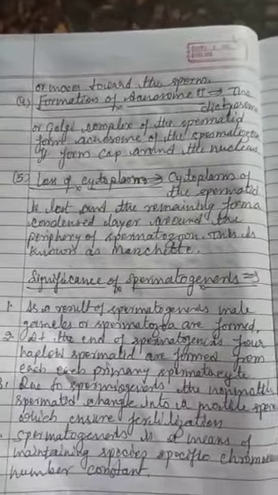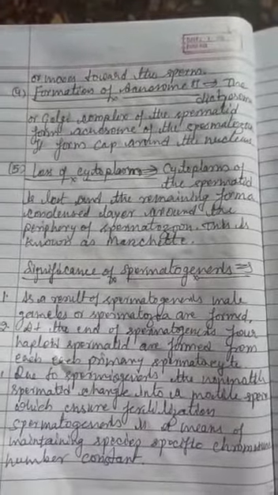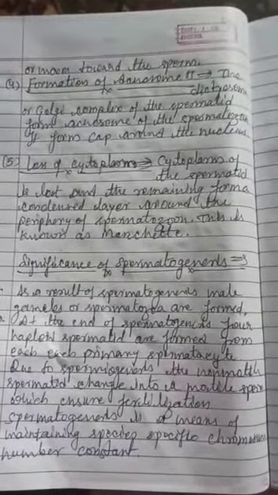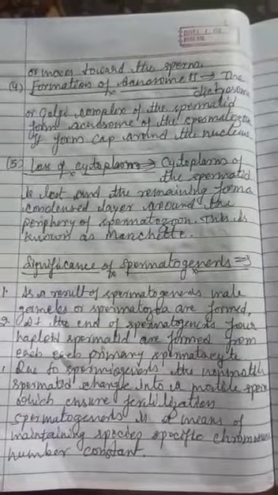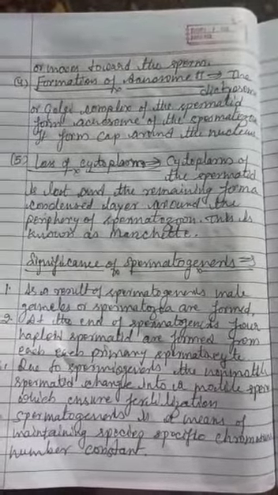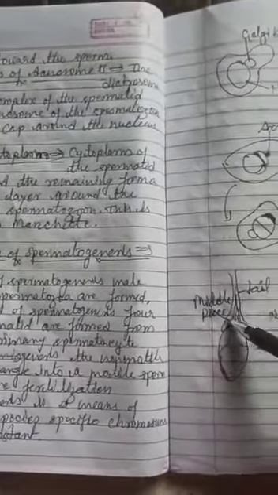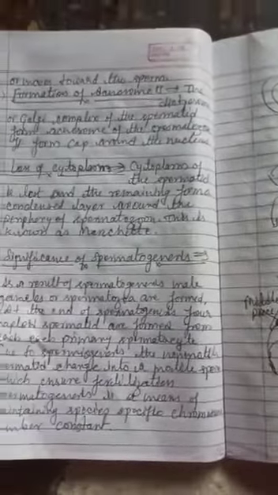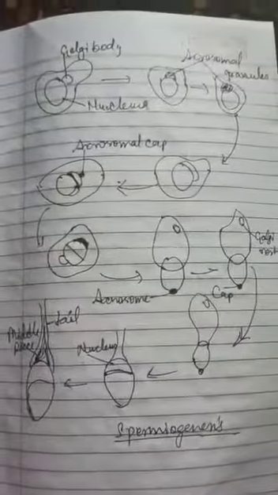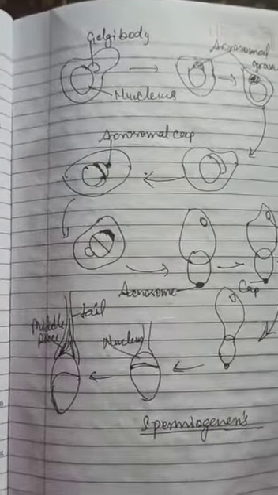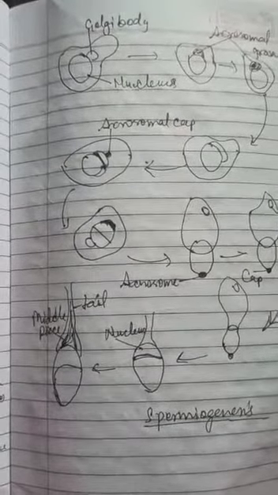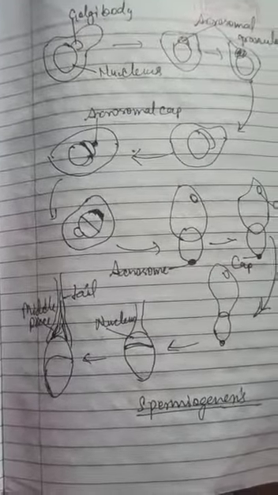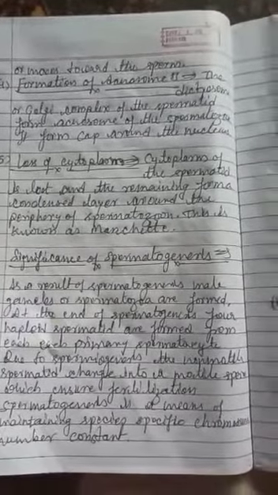Next change is the loss of cytoplasm. Cytoplasm of the spermatids is lost and the remaining forms a condensed layer around the periphery of the spermatozoon. This is known as manchette around the mitochondrial sheath of the middle piece. This is the entire process showing the formation of the sperm from the spermatids. And sperm is the motile form of the spermatozoon.